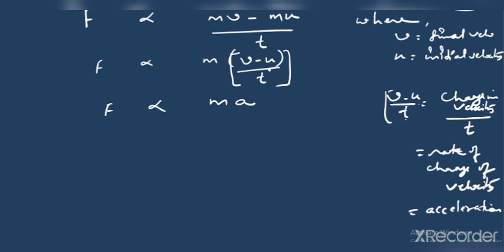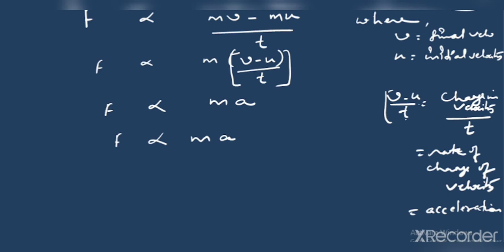So we can put this whole v minus u upon t equal to a. Finally, we can say that F is directly proportional to the product of mass and acceleration.